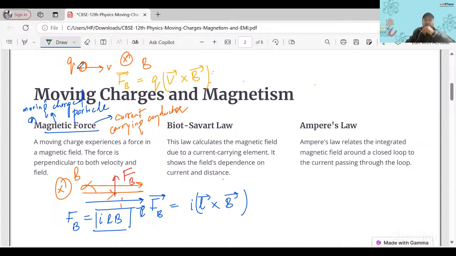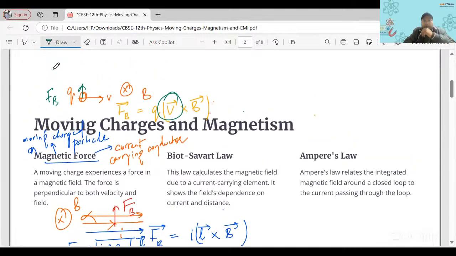Can you tell me the direction? So you see, vector V, we use the right hand rule, right? Vector V is the first vector, right hand along the first vector, curling the fingers around the second vector, it is into the plane. Then the direction of the thumb will give the direction of the force.